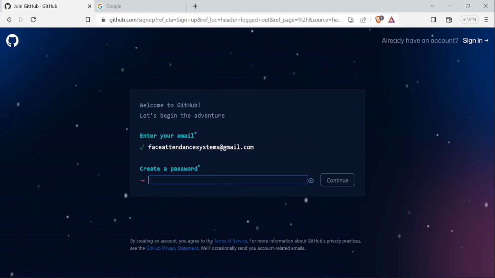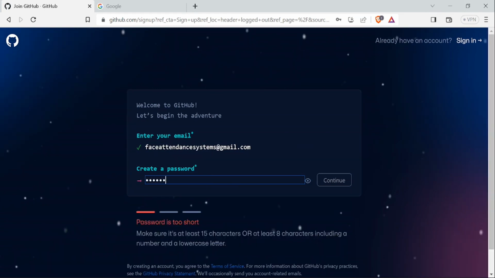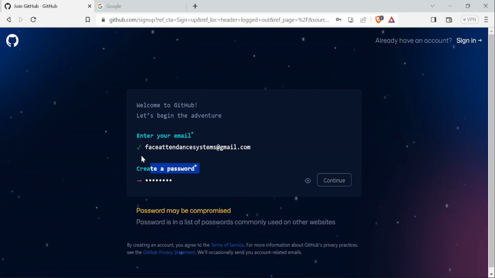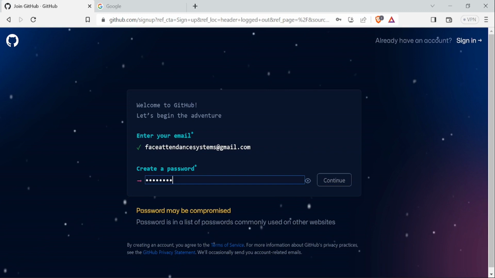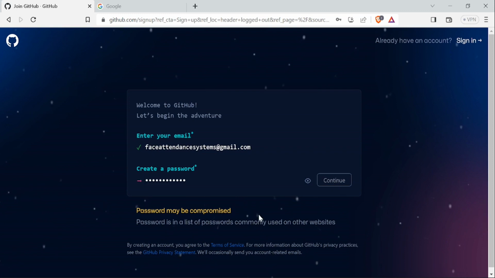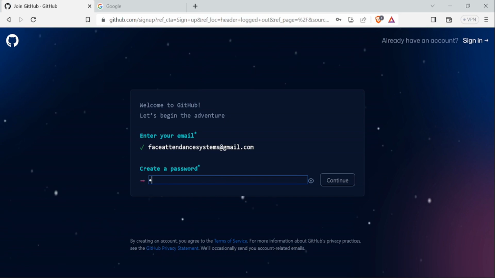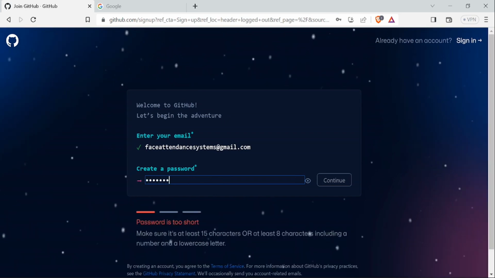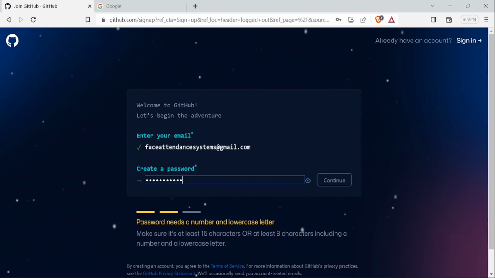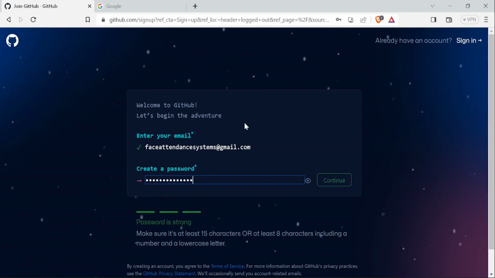I'm going to create a random password here. Let's press continue. It's still asking to enter something more valid, so I'm going to enter a more valid one. Still it's not taking. You need to enter a good password. This indicates creating a good password is required. See, now it got accepted, we get a green mark. I knew what mistake I made, but I wanted to show you that you need to use a protected password. Now press continue.